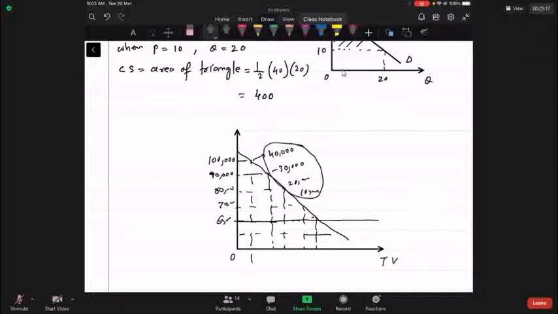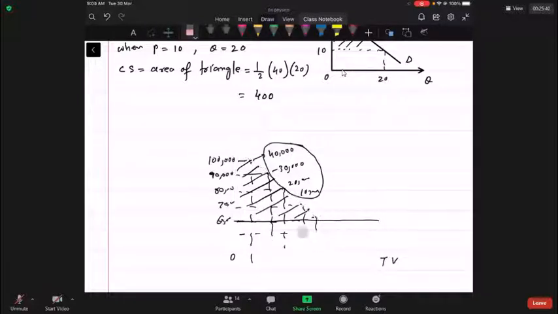So if we assume that commodity can be divided into tiny parts, 1.2, 1.3, 1.4, 1.06, etc., then this complete area will be defined as the measure of the consumer surplus. And consumer surplus is usually used to measure the welfare of the consumer. Higher consumer surplus means that consumers are very much better off.